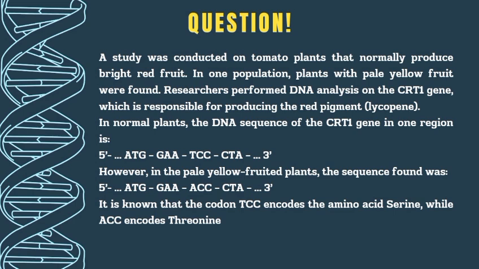In normal plants, the DNA sequence of the CRT1 gene in one region is 5 prime ATG, GAA, TCC, CTA, 3 prime. However, in the pale yellow fruit plants, the sequence found was 5 prime ATG, GAA, ACC, CTA, 3 prime. It is known that the codon TCC encodes the amino acid serine, while ACC encodes